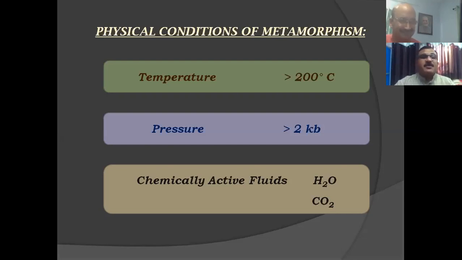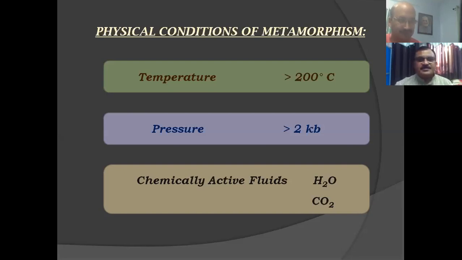Similarly, pressure is always greater than 1 kilobar in metamorphism. One kilobar is the minimum.